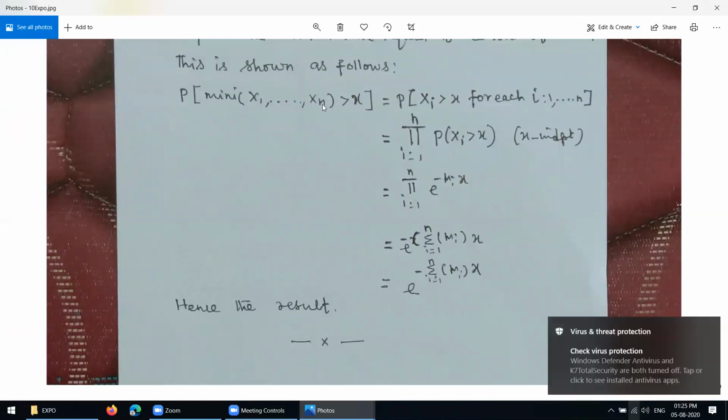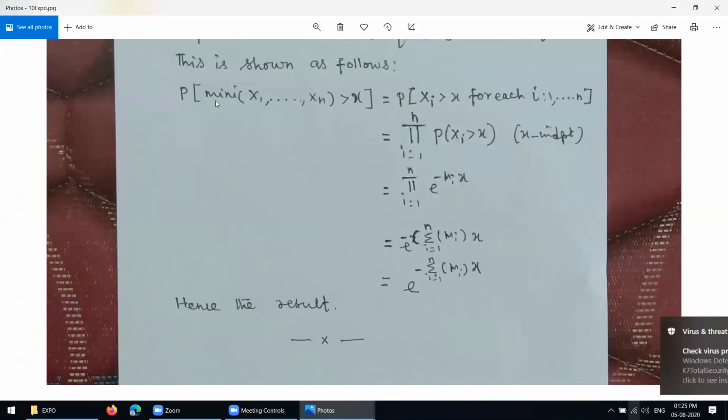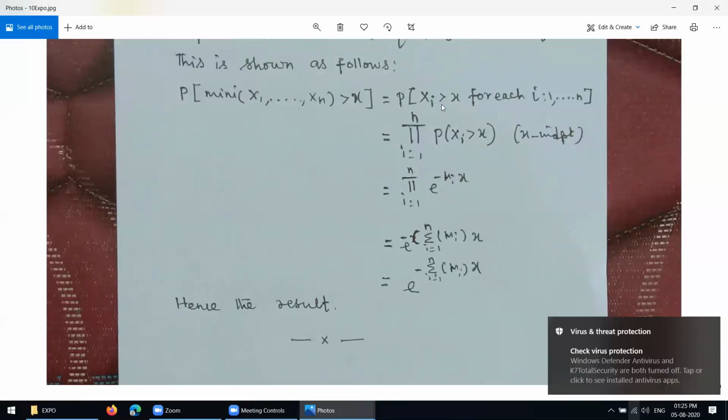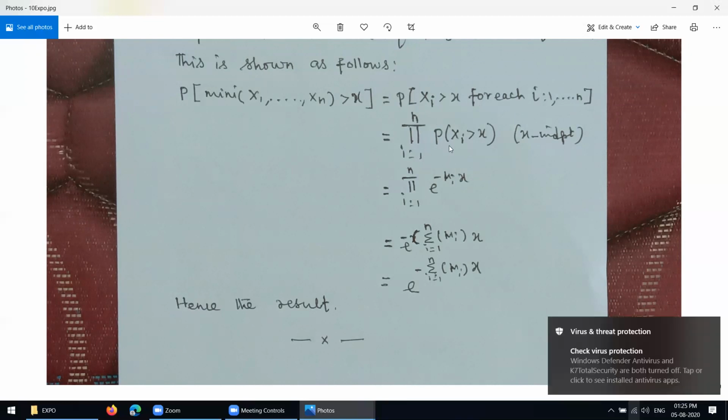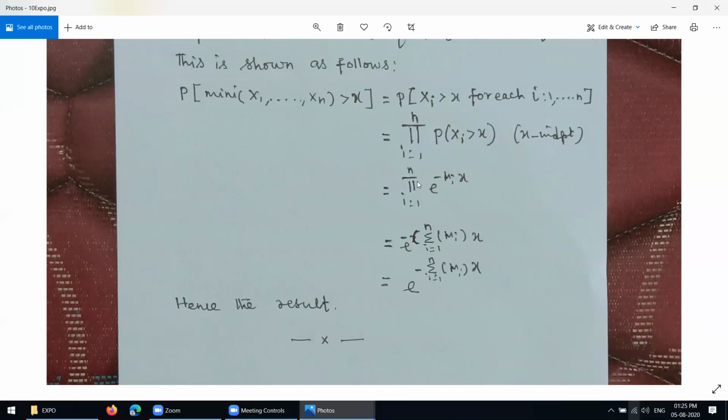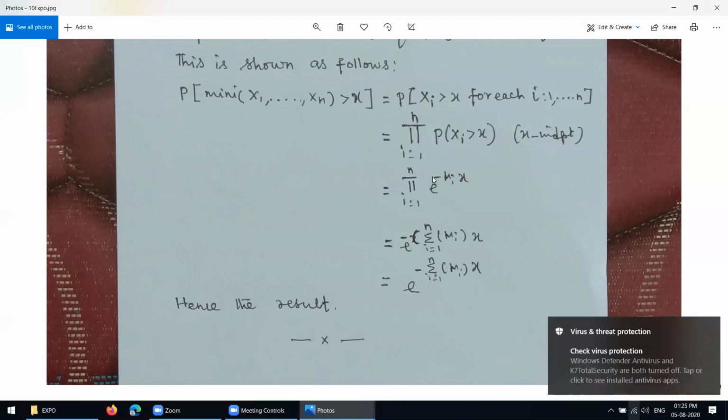So the probability that the minimum of X1, etc., Xn is greater than x, this also you write: probability of Xi greater than x for each i equal to 1 to n. So this one also you write by the definition as the product for i equal to 1 to n of probability of Xi greater than x. By independence, this also we are getting the product for i equal to 1 to n of e power minus mu i into x.